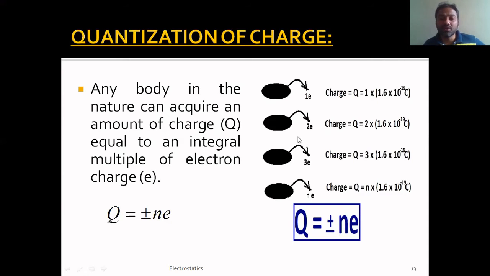Now let us move on to this slide. What if it loses two electrons? If it loses two electrons, automatically the number of protons in this object will be more by 2 in comparison to the number of electrons, right?